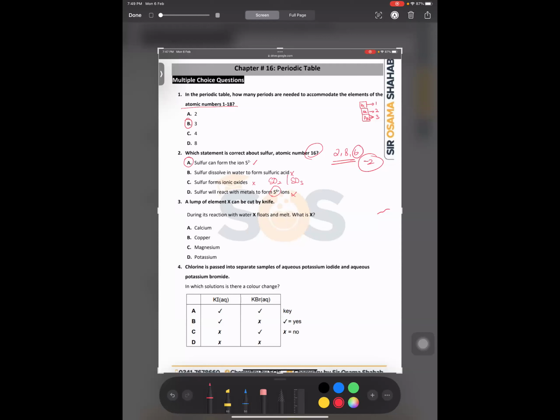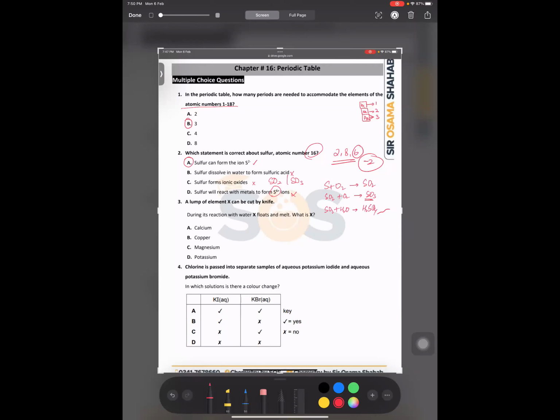Sir, sulfur dioxide reacts with water to form sulfuric acid, no? Sulfur first converts into sulfur dioxide, then this sulfur dioxide should convert into sulfur trioxide. Once this is sulfur trioxide, you can dissolve this into the water and can have sulfuric acid, right bache?